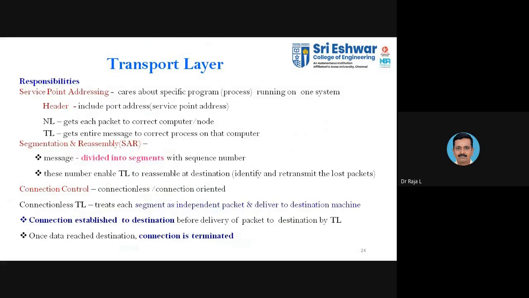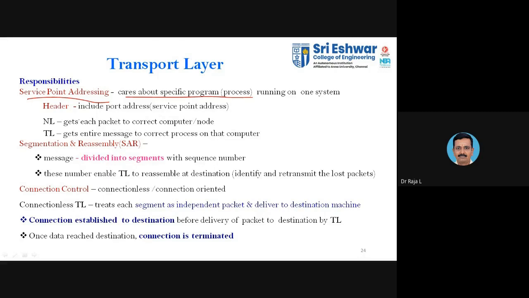So what are the responsibilities? It provides service point addressing. It cares about the specific program or process. At a particular point, we have to ensure that all the entities are carrying out the same process. When a particular Windows process is running on one system, it has to ensure that all the individual intermediate nodes keep running that same process.